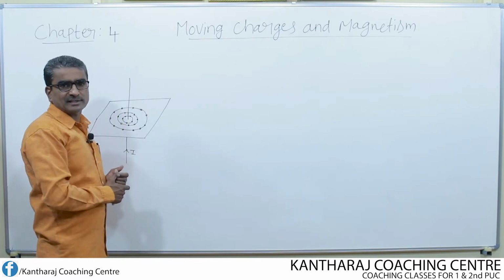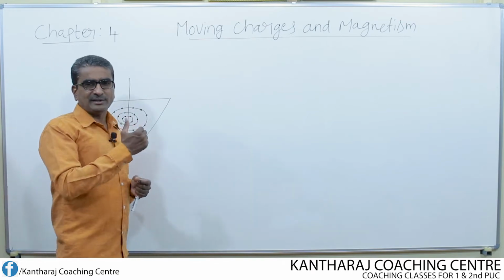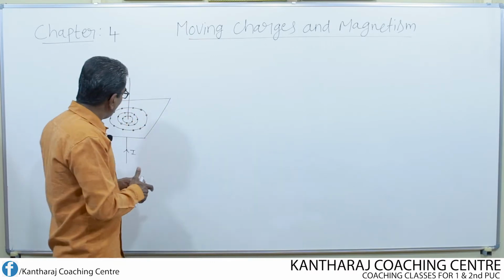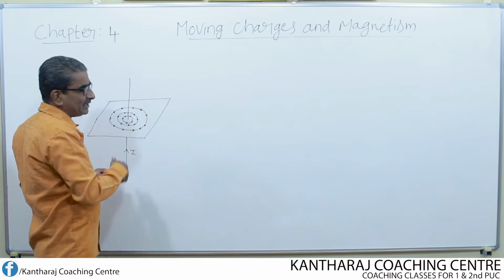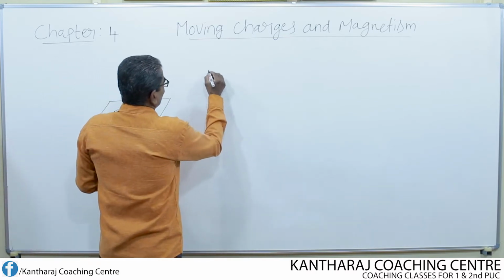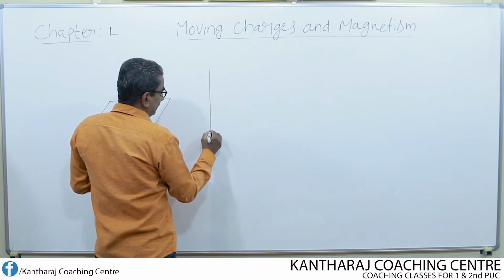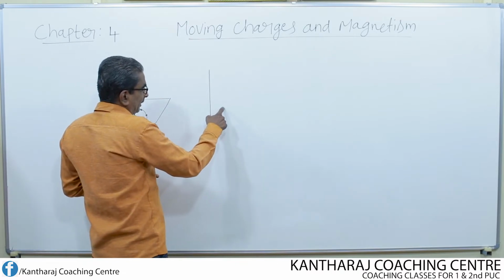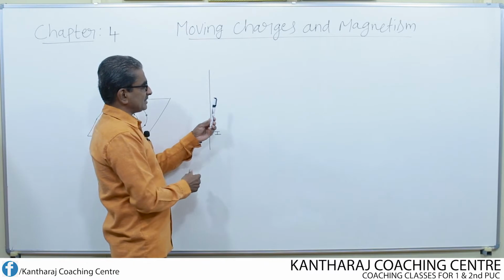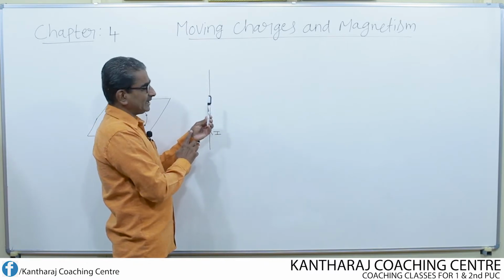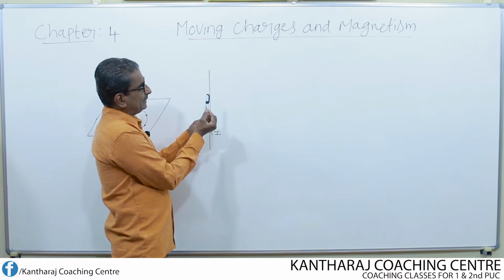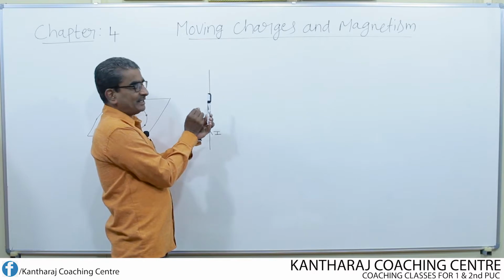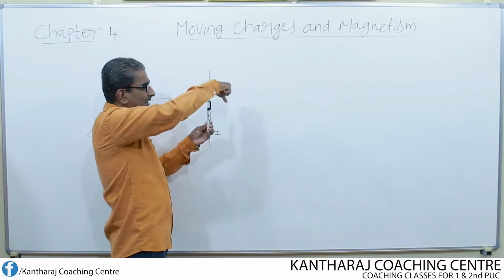Suppose that is the case, then if I want to find the direction of the magnetic field, because the magnetic field is a vector quantity, how do we find the direction of the magnetic field at any point around a straight conductor? Look here, if this is the straight conductor and I pass the current through it in any one direction, what will be the magnetic field at the front side of the conductor, or at the right side, or the left side, or the back side, at any point all around the conductor?